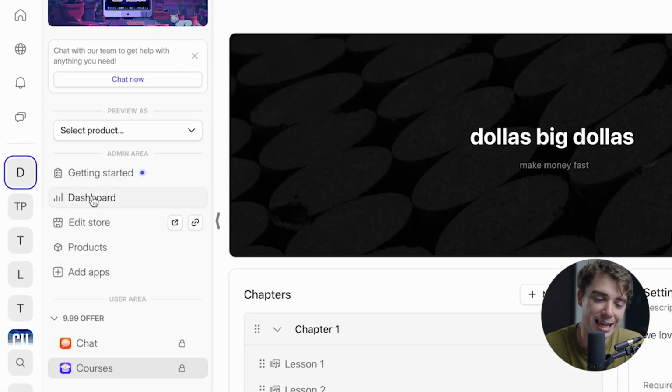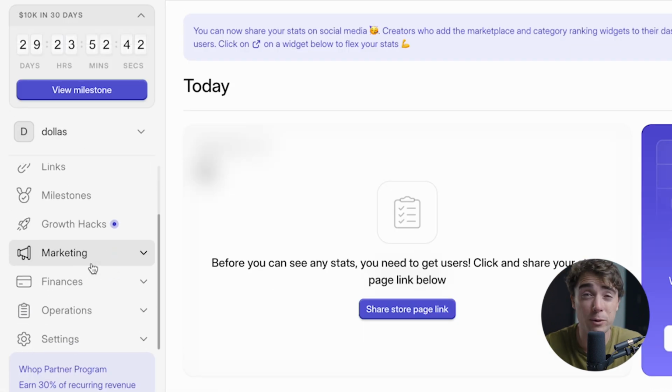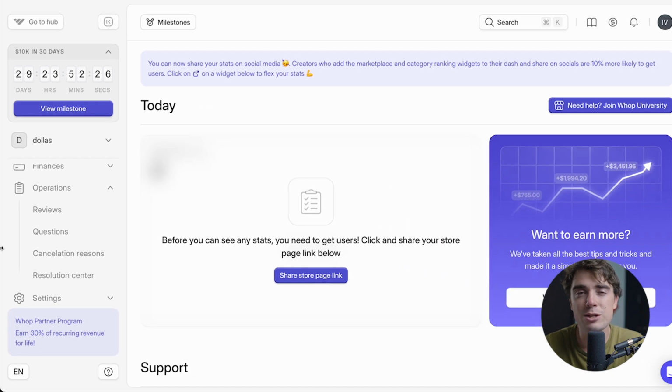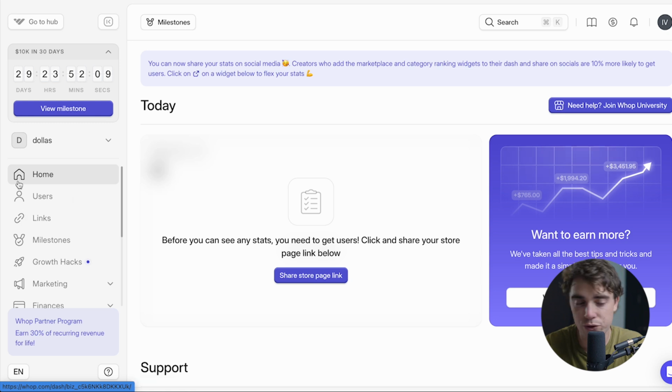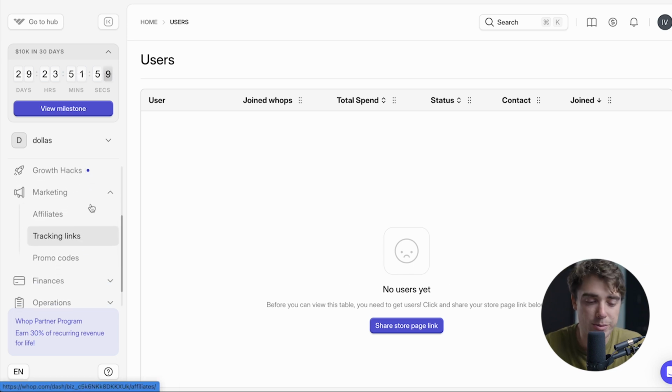And when it comes to seeing everything that's going on with your business, once we click on the dashboard, there's going to be a lot of different things available for us. The features that I personally like the most are going to be in the operation side of things with reviews, questions, cancellation reasons, or the resolution center. The reason why I like these the most is because I want to keep my customers for as long as possible. And if I'm on top of these, that way I can make it happen. But in addition to that, there's going to be a bunch of other useful things here, all the way from users, serving as your CRM platform, so you can keep all of your users within one centralized place, as well as your marketing efforts through affiliate or tracking links, so we can know exactly where people are coming from and what is working and what is not.